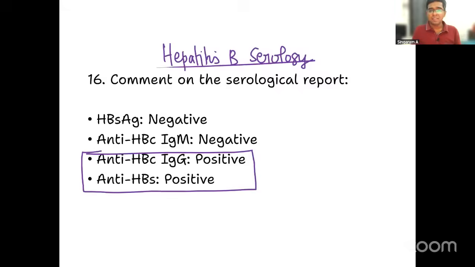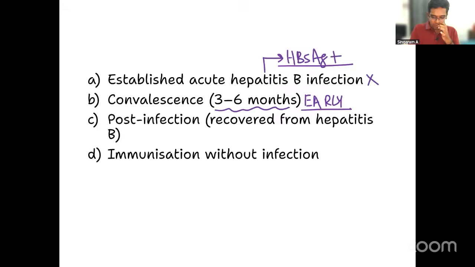Is it given like that in the question? It is clearly written HBsAg is negative. So definitely this option is out. Look at the last option. Immunization without infection. What is a vaccine for hepatitis B? It is a subunit vaccine derived from surface antigen only.